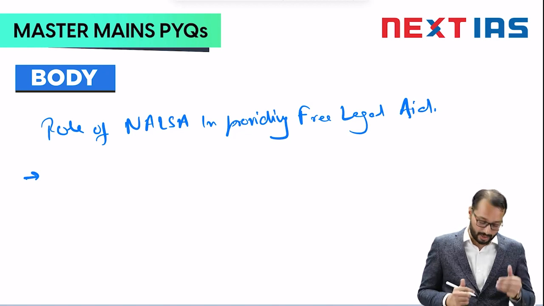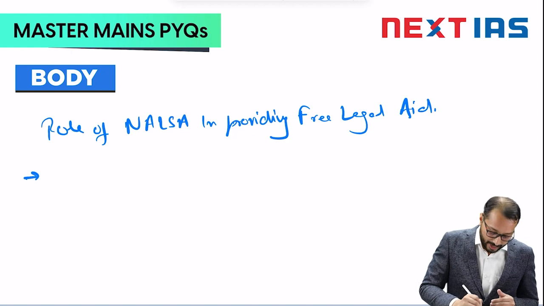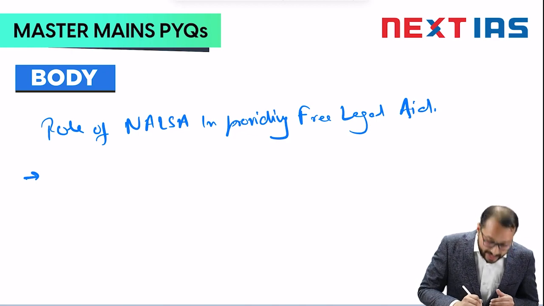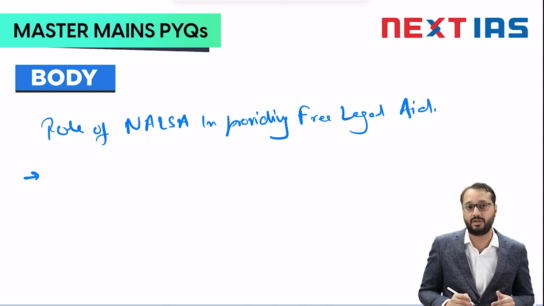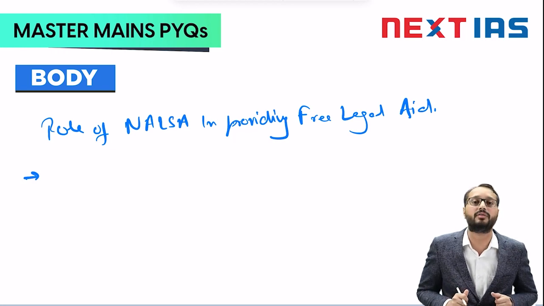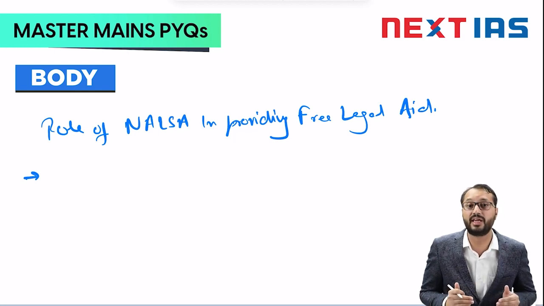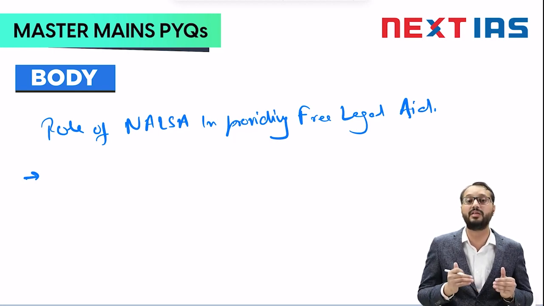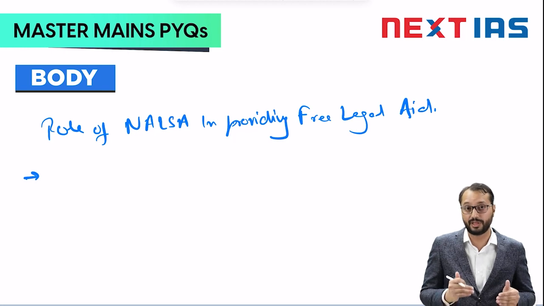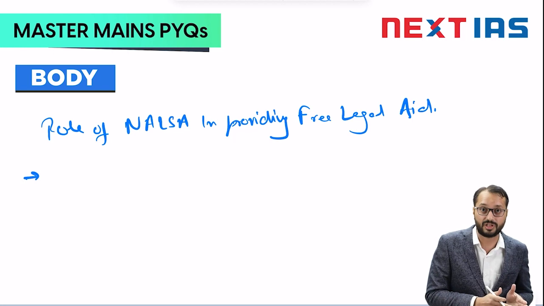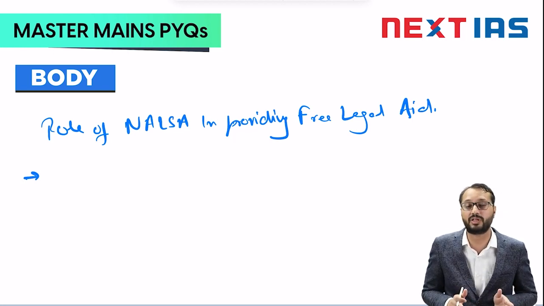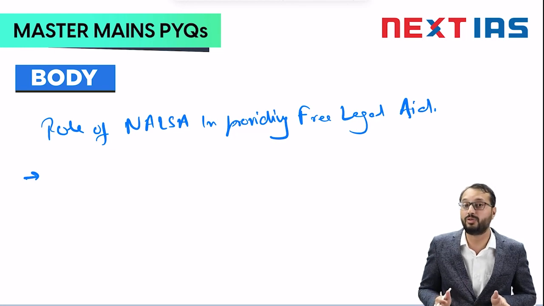Similarly, the next important point that you can highlight is that, in order to provide legal representation across the 3 tiers of the judiciary, NALSA has institutionalized various schemes. The poor and needy who are the beneficiaries of those schemes, and who fall within the eligibility criteria, can avail legal aid through NALSA.